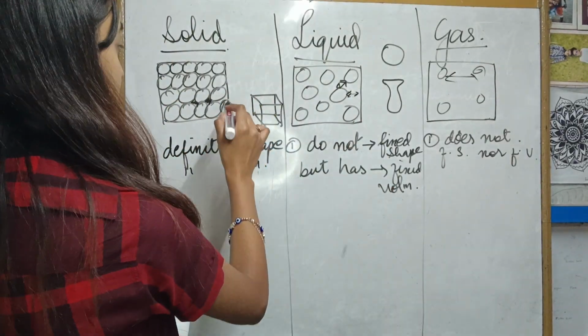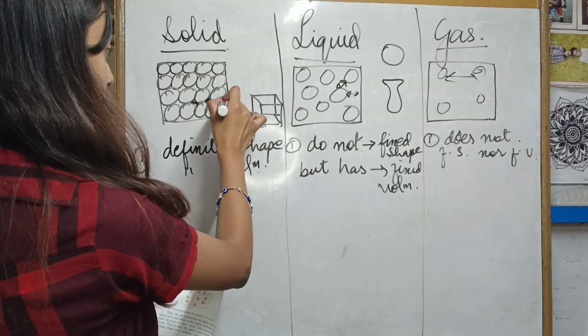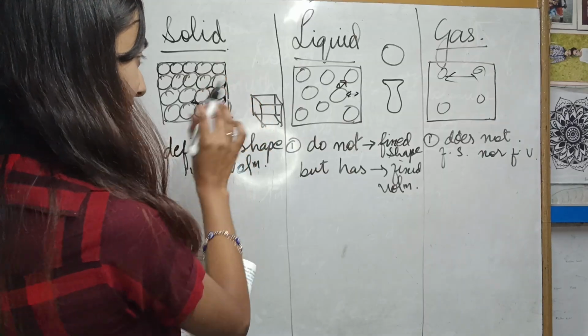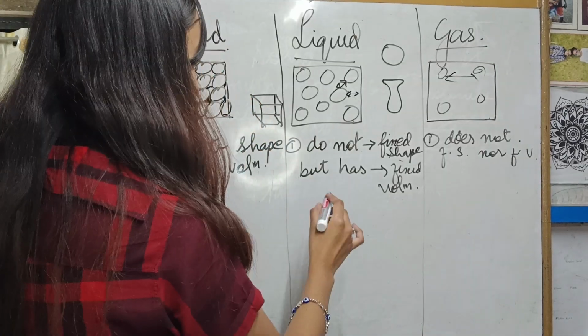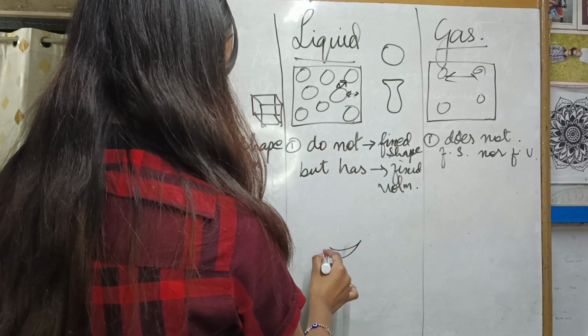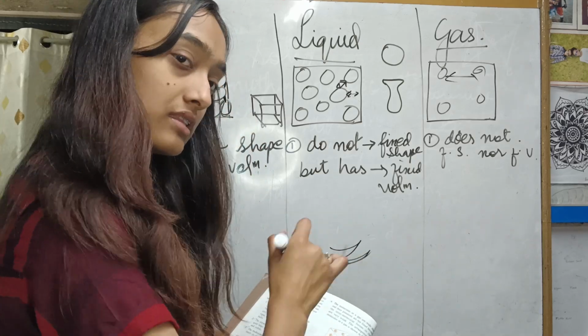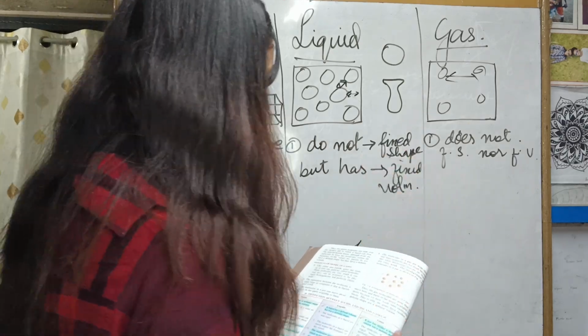Then next we have: molecules in a solid can only vibrate to and fro about their mean position. About their mean position means where they are situated, they can just vibrate among themselves in that same specific space. To and fro means this and this, this and this. This movement is called to and fro.